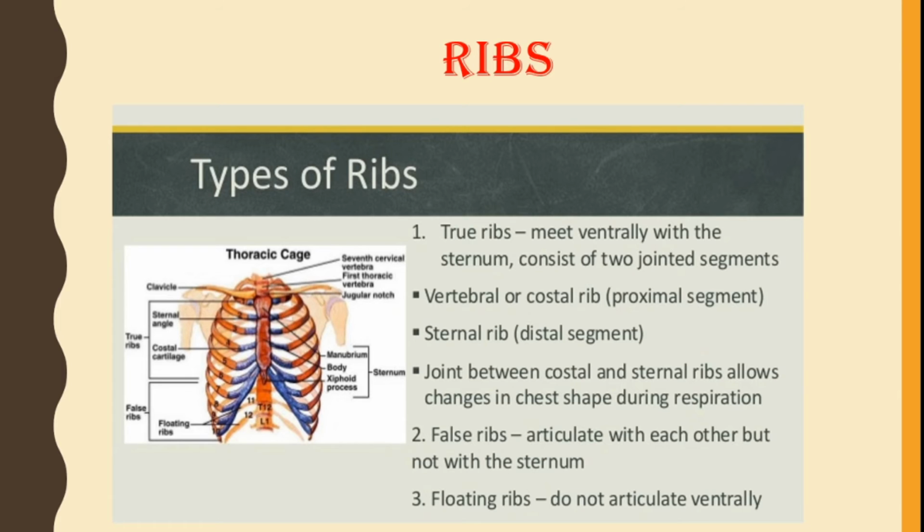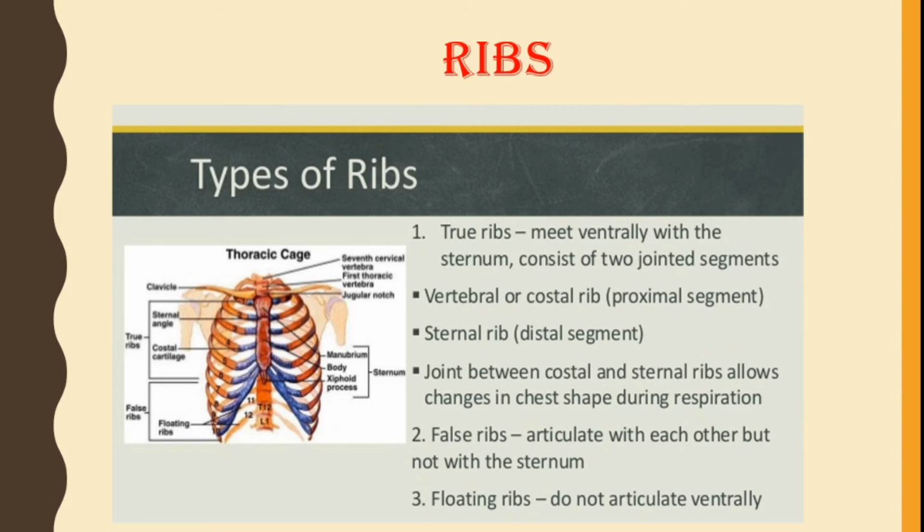There are various types of ribs: true ribs, costal ribs, sternal rib, false ribs and floating ribs. True ribs meet ventrally with the sternum. In the diagram you can see a flat bone, the sternum, to which the rib bones join. In true ribs, sternal and costal cartilage is present to join it to the sternum. Vertebral or costal rib and sternal rib are present there.